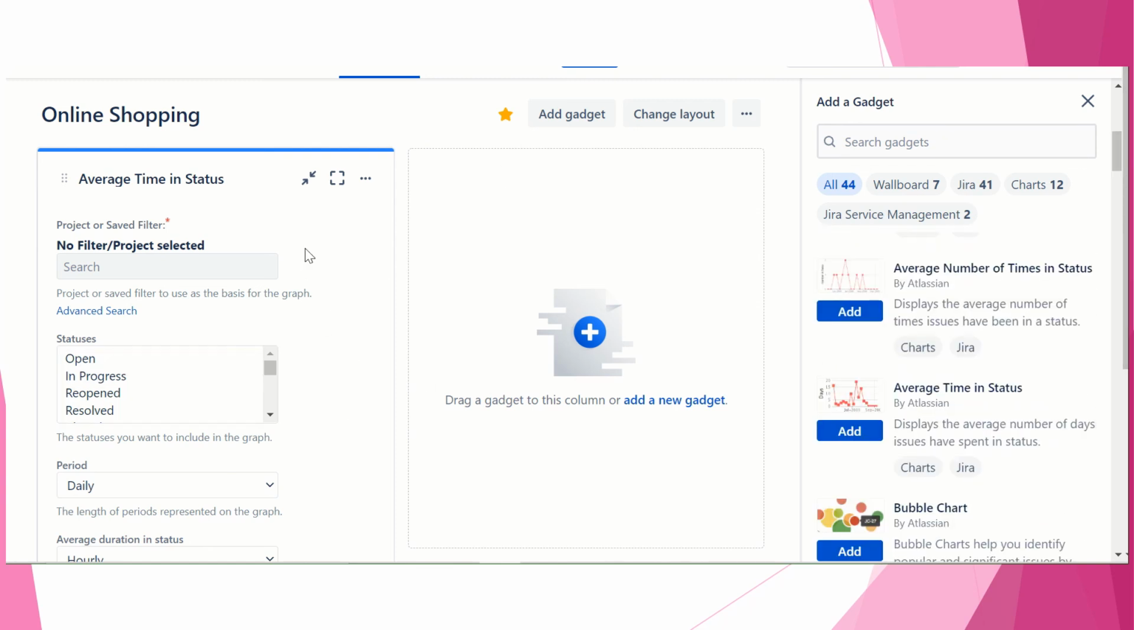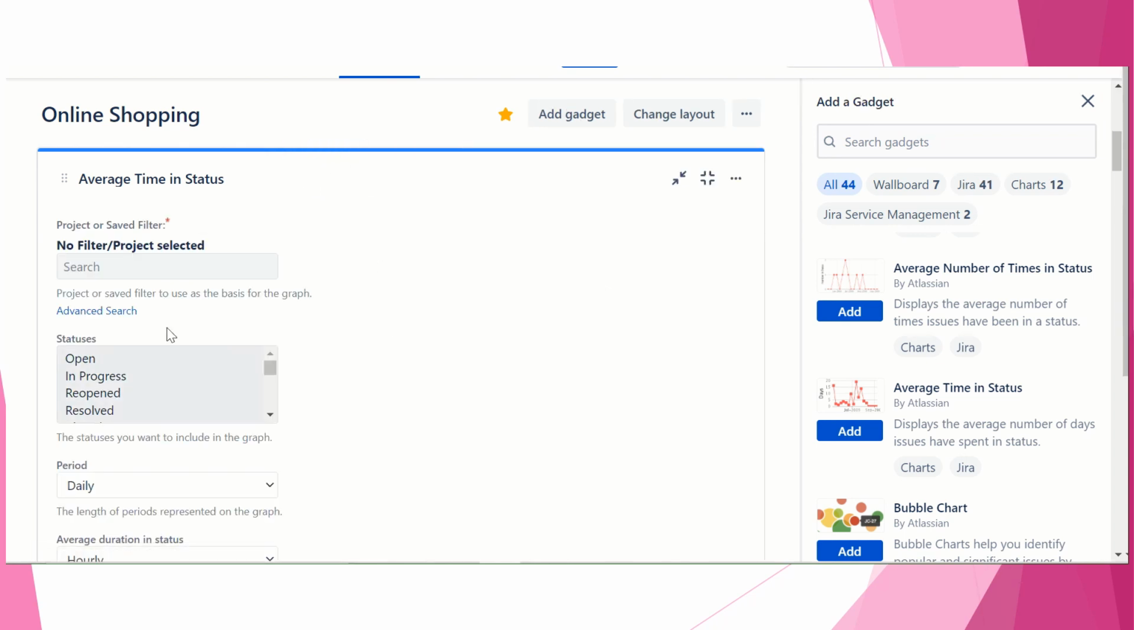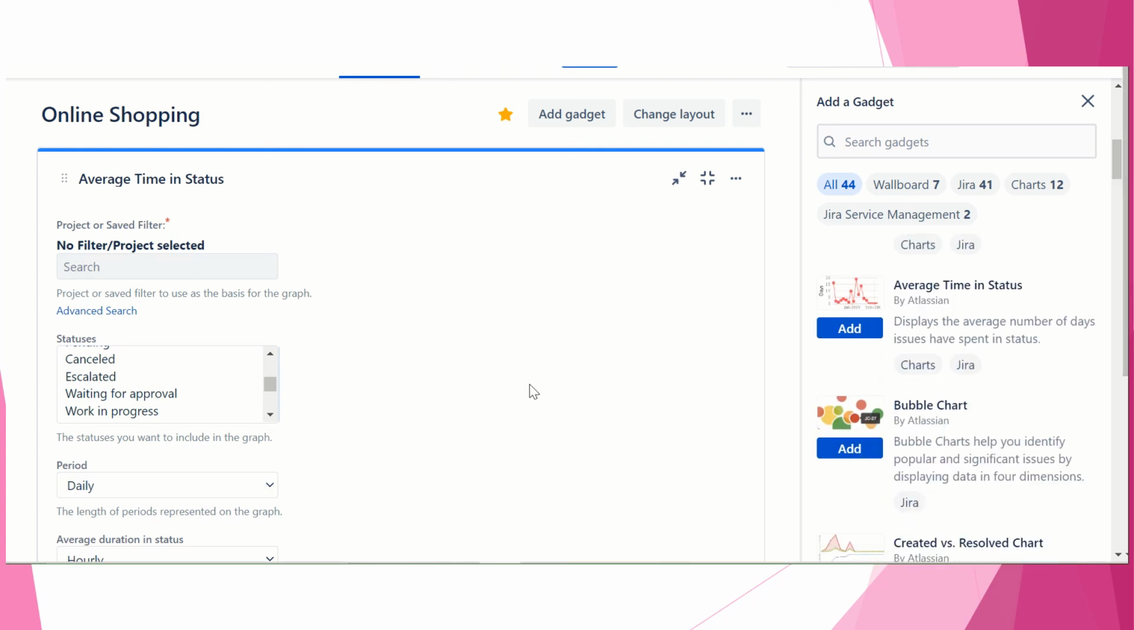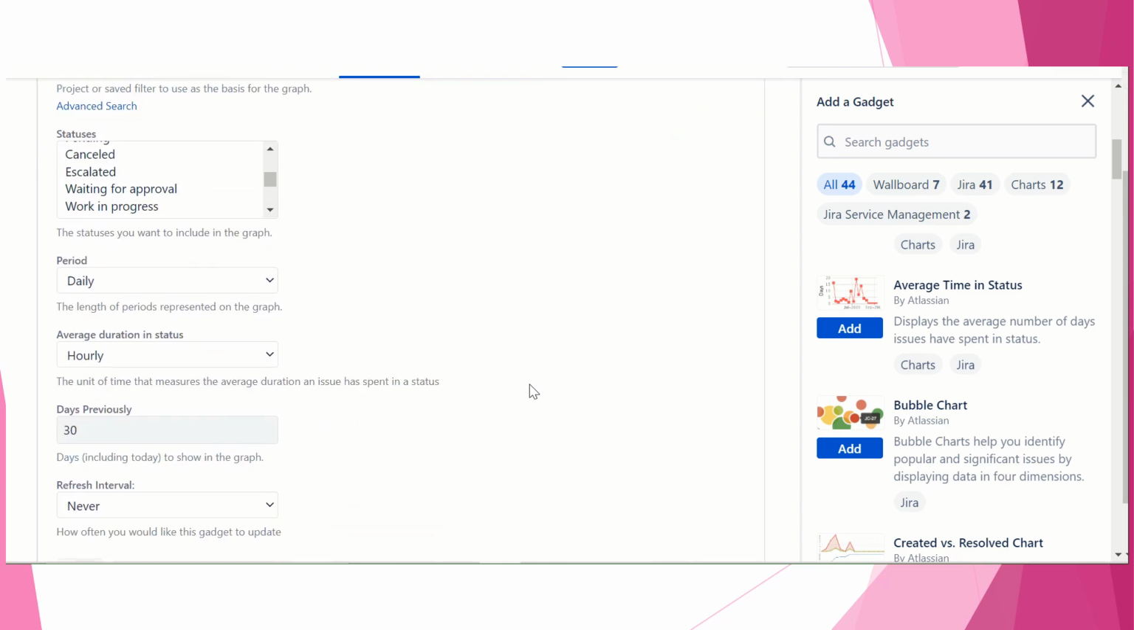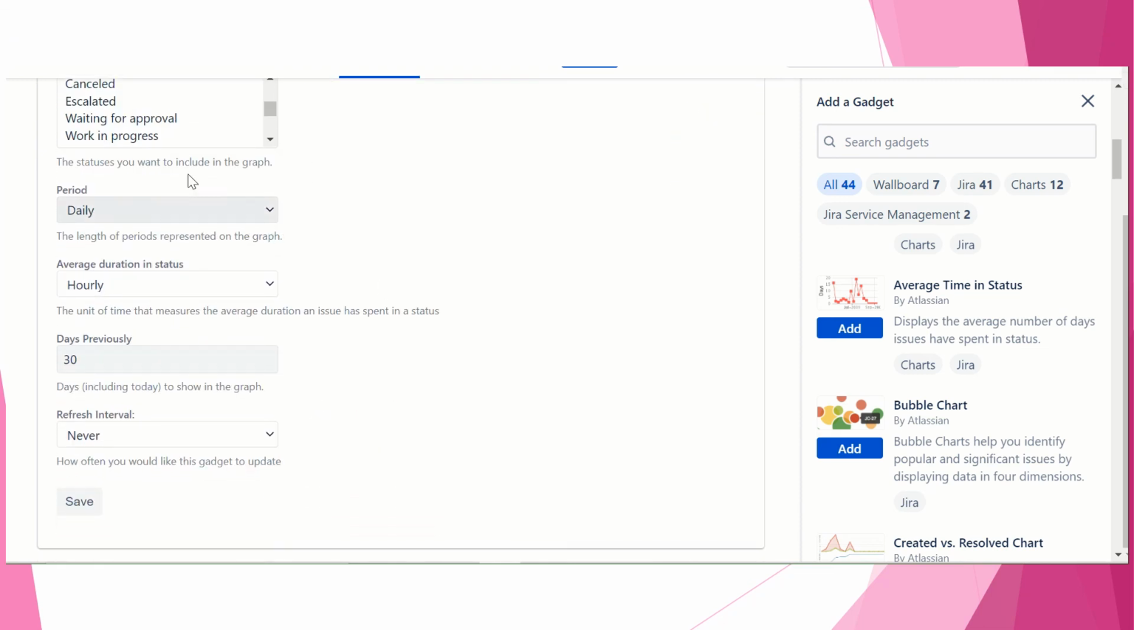Okay, so maximize, we can do it. Let's maximize, let's click on resolve. So see here you have a status: open, in progress, resolved, closed if anything is closed. And then you have to do, and escalated also, right? Escalated, cancelled, waiting for approval, work in progress, and on a daily basis you can use this. You have period, daily, hourly basis, and if you have anything, you can click on save.